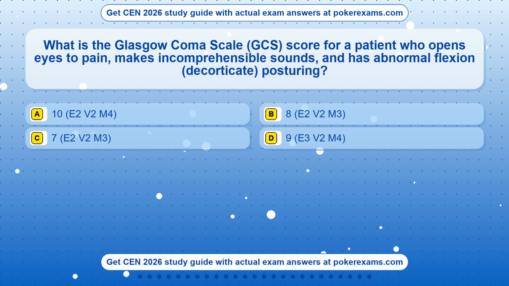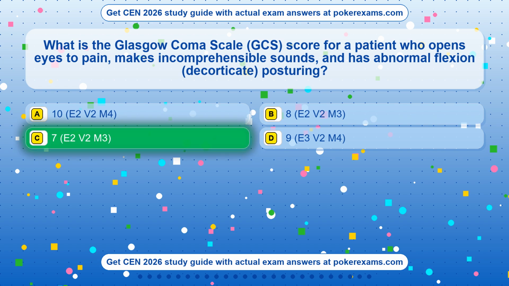Question 15. What is the Glasgow Coma Scale, GCS, score for a patient who opens eyes to pain, makes incomprehensible sounds, and has abnormal flexion, decorticate, posturing? Option A 10, E2V2M4. Option B 8, E2V2M3. Option C 7, E2V2M3. Option D 9, E3V2M4. The correct answer is option C.